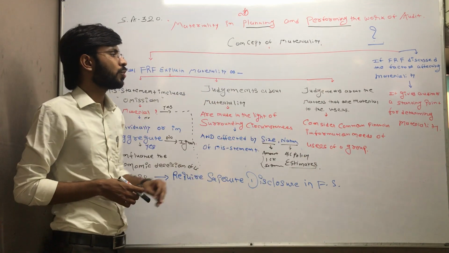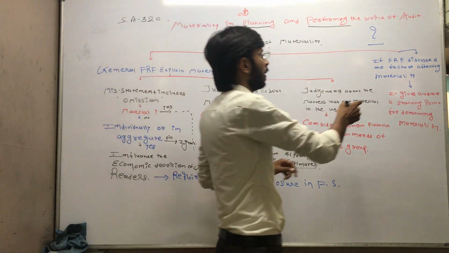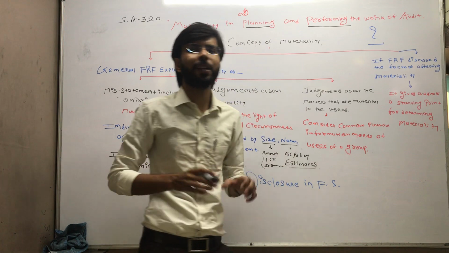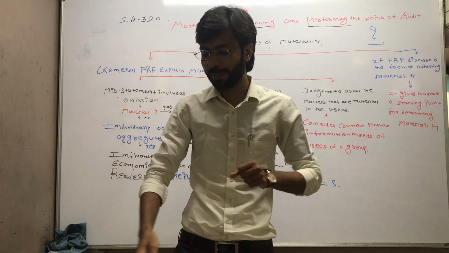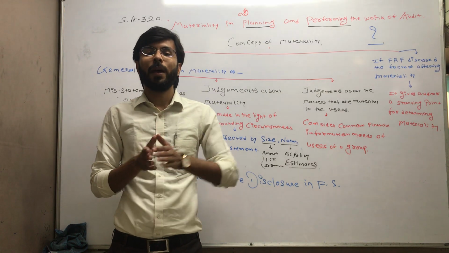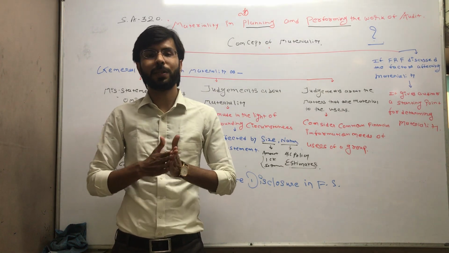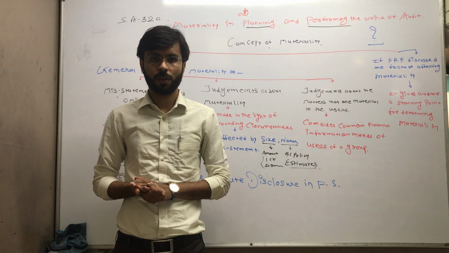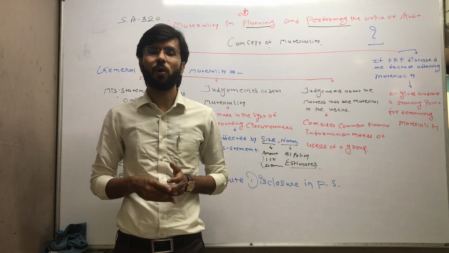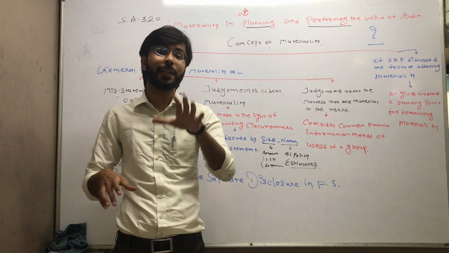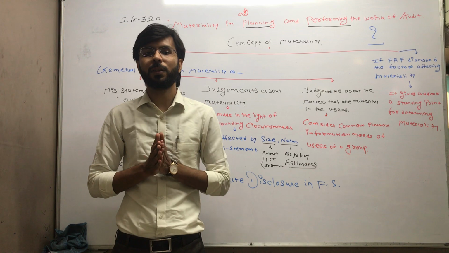There are three things you need to check. Now come to this second part. If FRF discusses the factors affecting the materiality, many times the Act itself says that this transaction is material. Then you consider this transaction as material. You have no particular scope and option to decide whether this transaction is material or not. If the Act says so, then you have to consider the same as material.